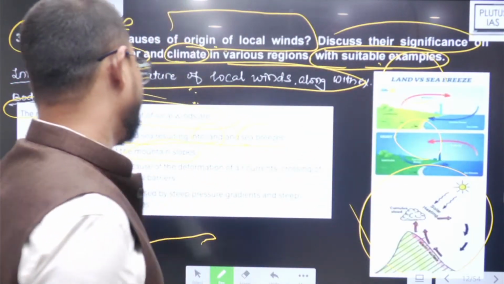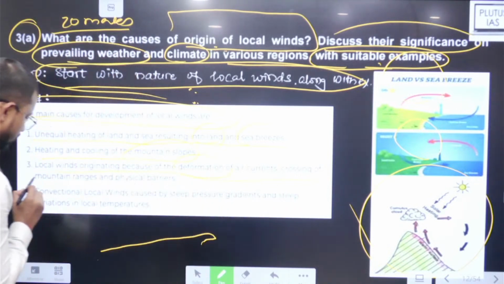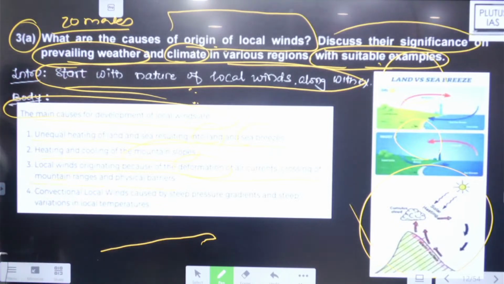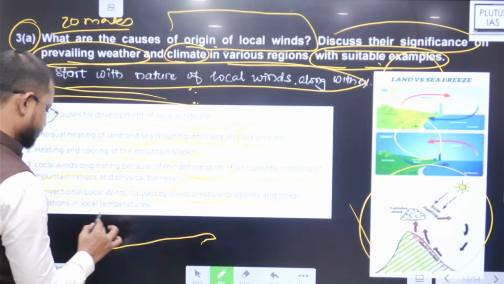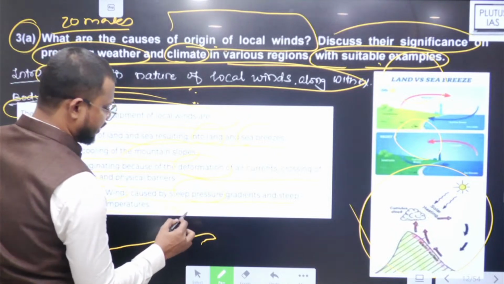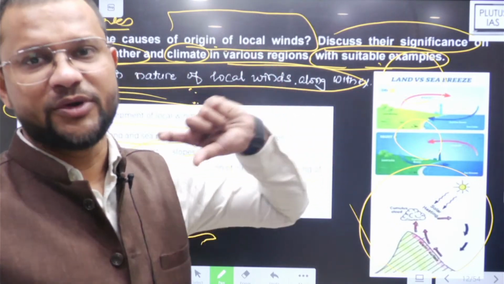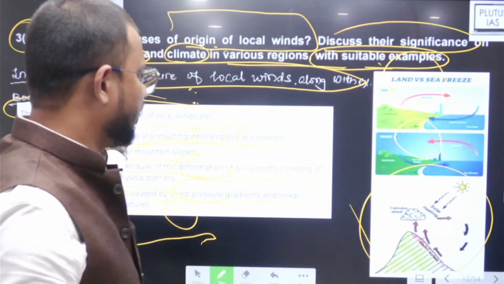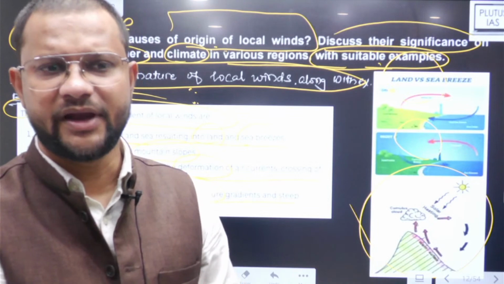Okay, so there you can connect. Then local winds originate because of the deformation of the air currents, crossing of mountain ranges and physical barriers, carrying a limited extent, and convectional local winds caused by steep pressure gradients and steep variation in local temperature, for example Loo. So the respective formation process and respective example is fair enough to explain how these local winds are formed, right? इतना ही करना है.